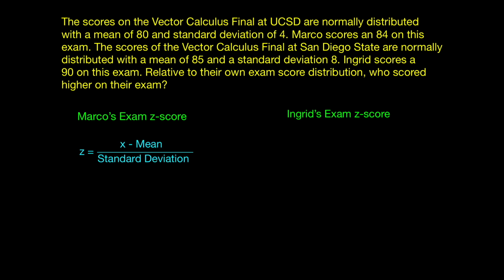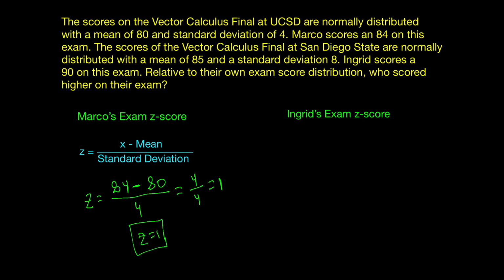So we're going to have to calculate x minus the mean and divide it by the standard deviation. Marco's score, he got an 84. Now on his test, the mean was 80. And the standard deviation was 4. So the z-score is going to be 84 minus 80 divided by 4. So we're going to get 4 divided by 4. And 4 divided by 4 is going to give us 1. So Marco's z-score is 1.